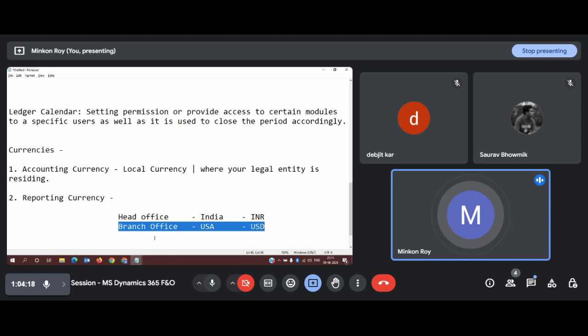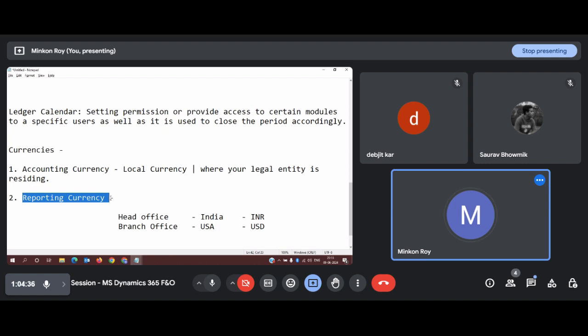So what will happen, since their transactions are all recorded in USD, but being a head office, they are maintaining all the records in INR. So to convert from USD to INR, we use reporting currency. Okay. Now in that case, reporting currency will act as INR for this branch office.